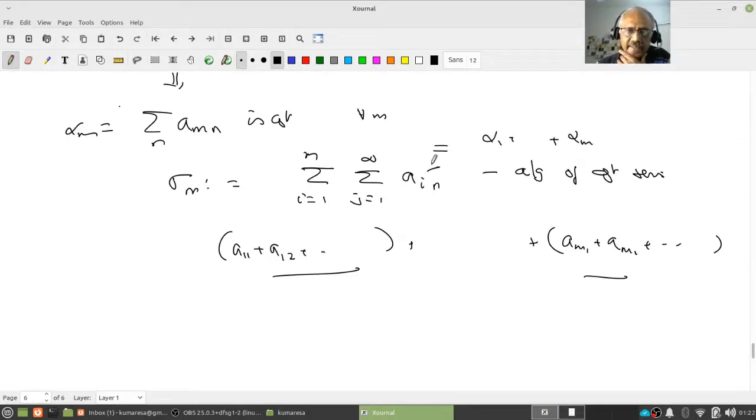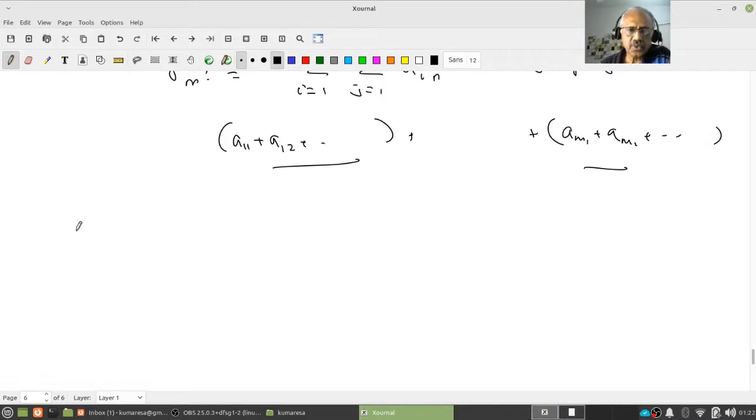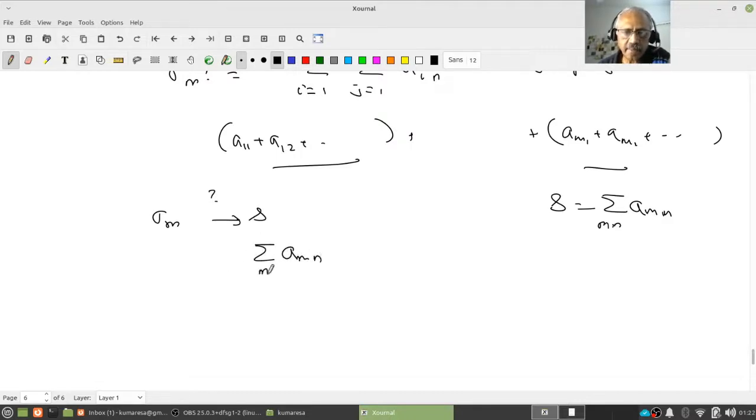So to prove the result, what do I have to do? I have to prove sigma M converges to the double sum. So let S equal to the double sum AMN. I have to prove this. If I prove that, what does it mean? This double sum AMN is equal to the iterated sum, 1 to infinity, 1 to infinity. So I have proved this result. Do you follow that?